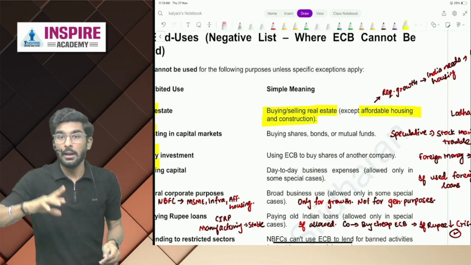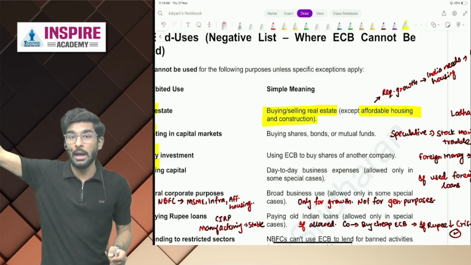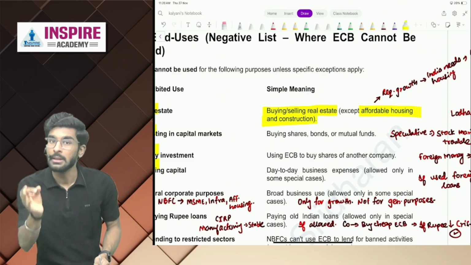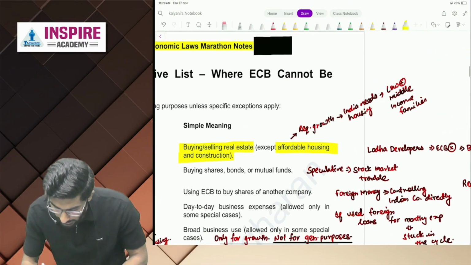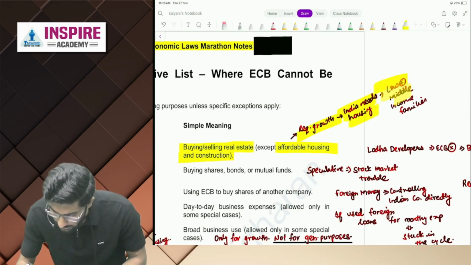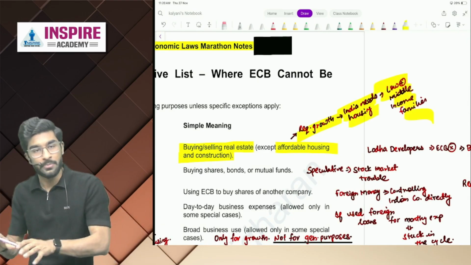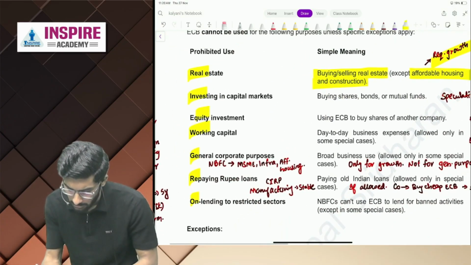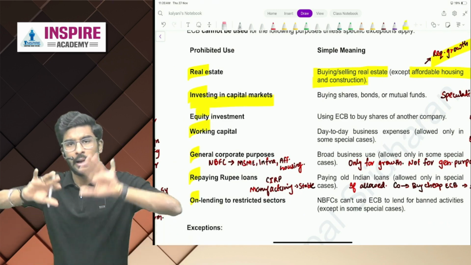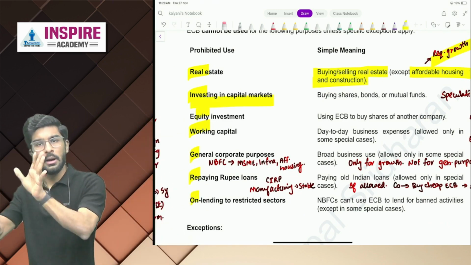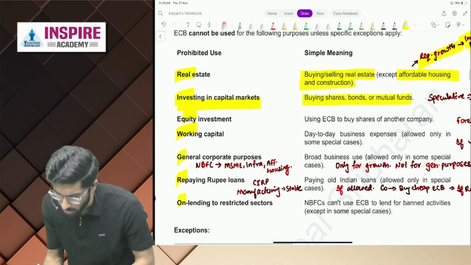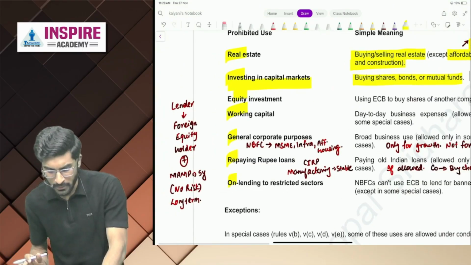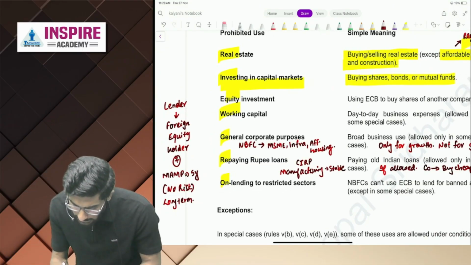The reason is the same logic, people, that we understood in FDI. If you are using foreign money to develop the economy, then that is allowed. So people, India requires growth in housing for low and middle class families. So for that purpose, ECB can be used. Okay. Number 2, investing into capital markets. The reason is to stop speculation. This rule has been made. You cannot use ECBs to buy shares, bonds, or debentures. The reason is it is speculative activity. Yes or no, people?